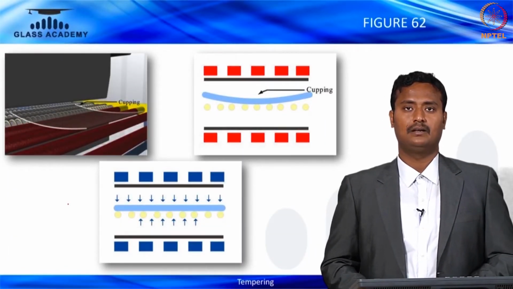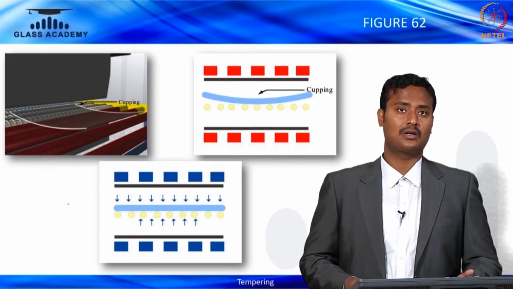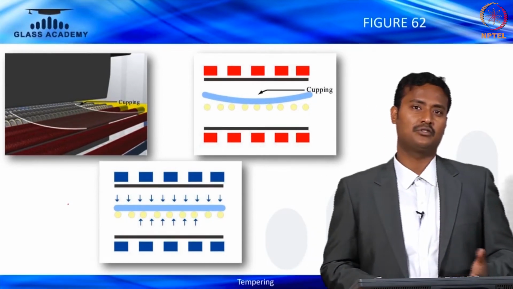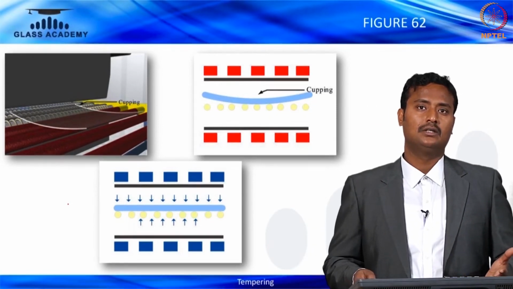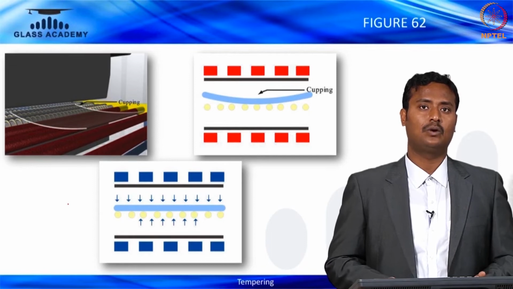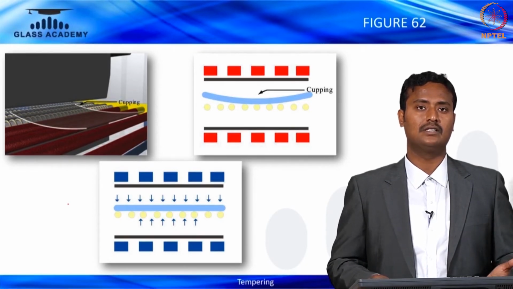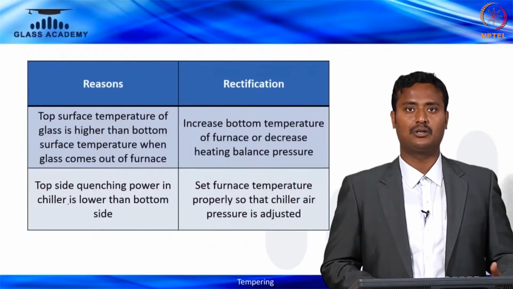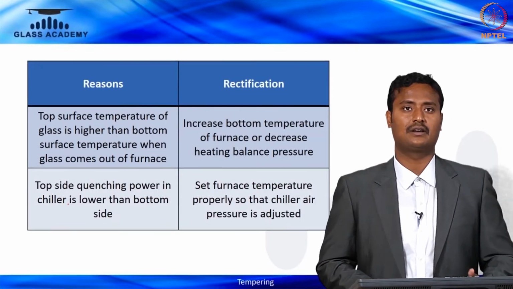Figure 62 is helping to understand this. This is the cupping, the concave and the convex types of defects which you would have seen. So what we can do in this case is either increase the top temperature or reduce the temperature. Let's see the reasons and the rectification.